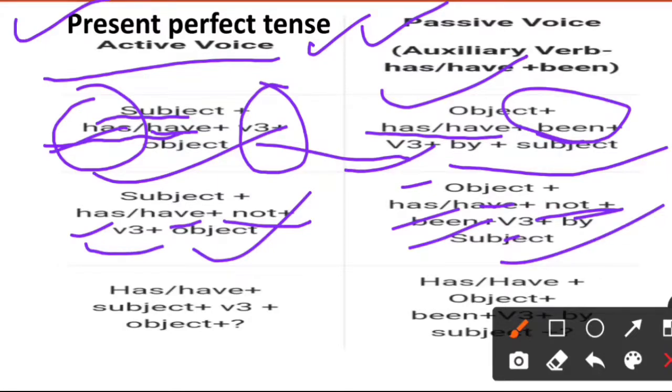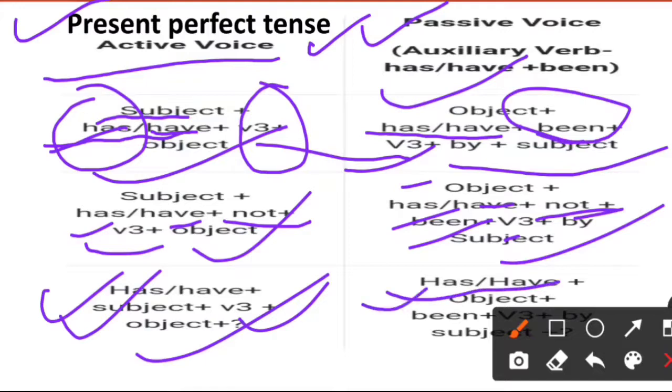And in interrogative sentence, has or have will come first, thereafter subject, V3, object. Have you eaten pani puri? Have you drunk Pepsi cola? Why have you drunk Pepsi cola? Why have you visited Agra? Such types of examples we can give of an interrogative sentence. The same thing in passive: has or have, object, been plus V3 by subject, nothing more than that.